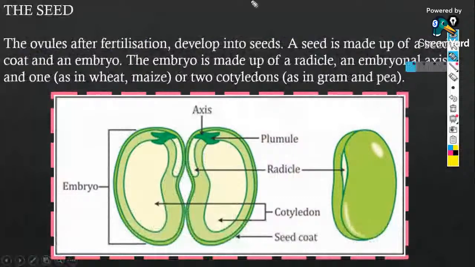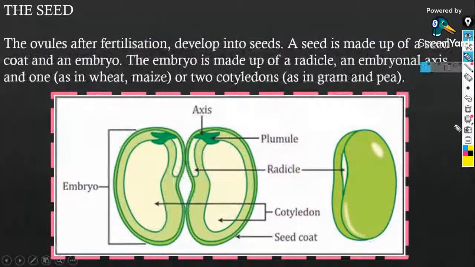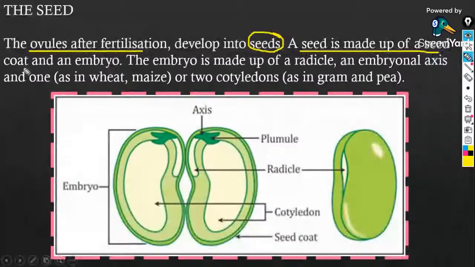So the ovules after fertilization will convert into seeds. A seed is made up of a seed coat and an embryo. And this embryo is made up of a radicle.